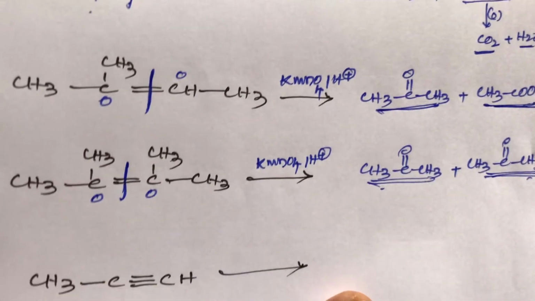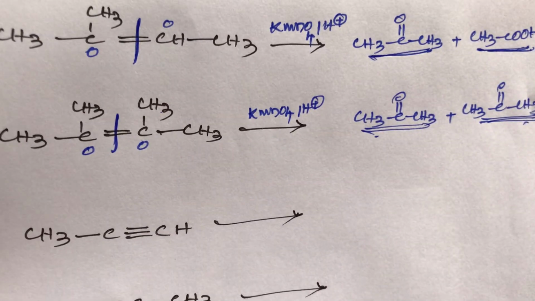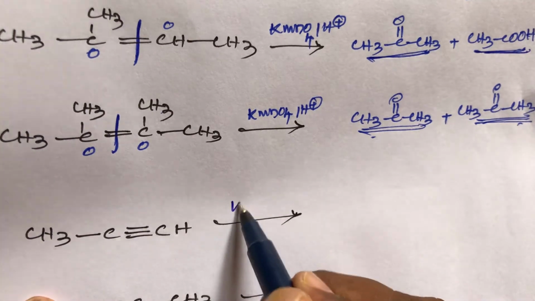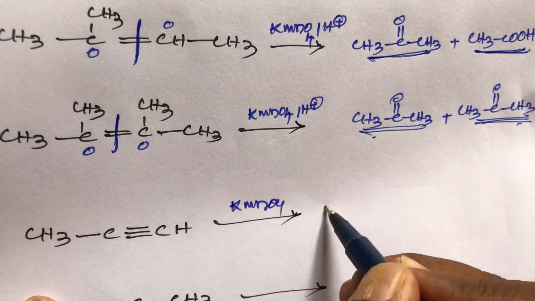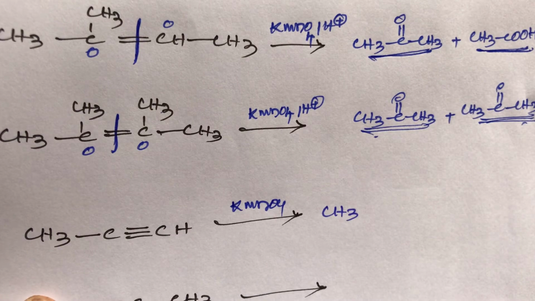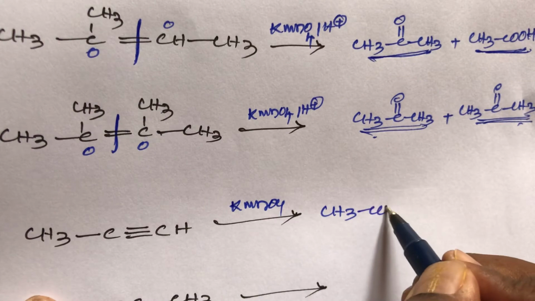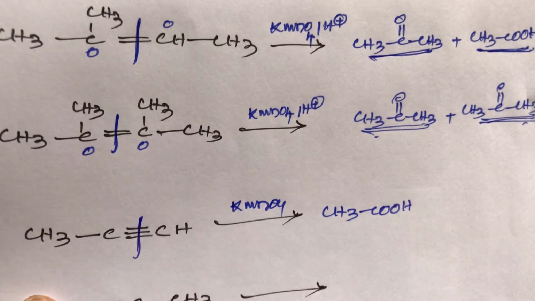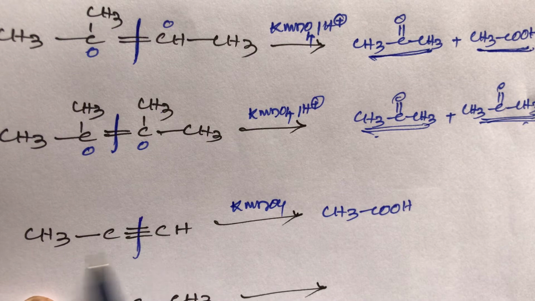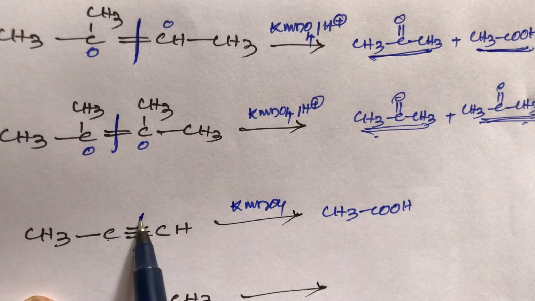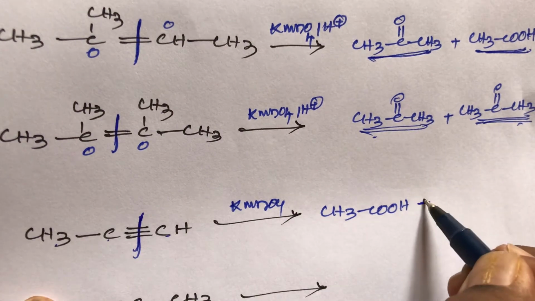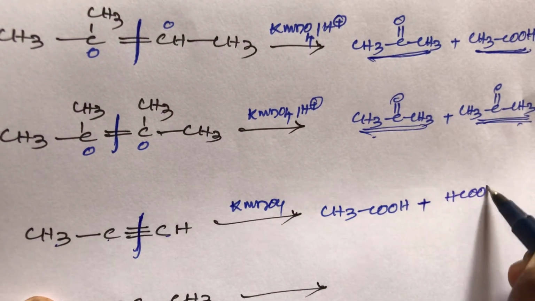Now the next example, triple bonded carbon, that is propyne. This propyne also on oxidation with KMnO4 in the presence of acidic hydrogen gives two types of product, and one is CH3COOH. Here bond cleavage, three carbons are there. Here also it is an unsymmetrical alkyne, 1, 2, 3 carbons. Bond cleavage in between this carbon and this carbon. One is acetic acid, another one is formic acid.